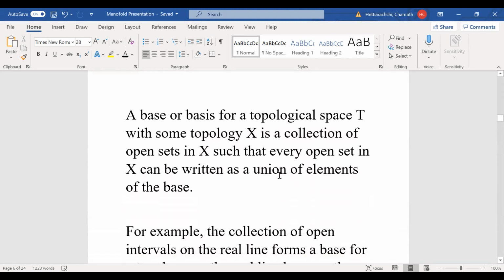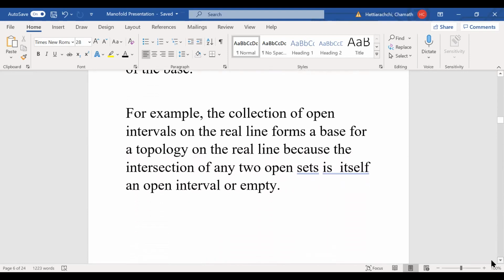An example we can take is the real line, the number line. The topology will be the set of all open sets on the real line. If you take any open set, we can write it as a union of open intervals. So that's why we say the set of open intervals forms a base for the topology on the real line. Okay, so this is what we have.